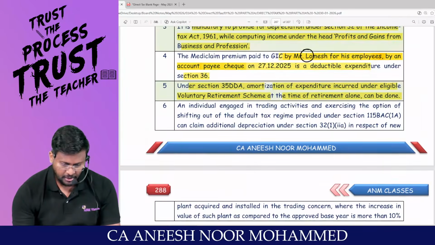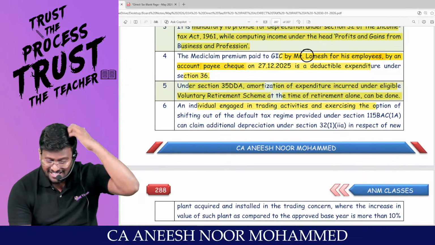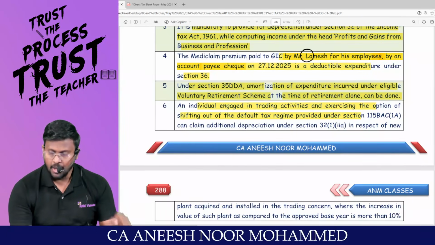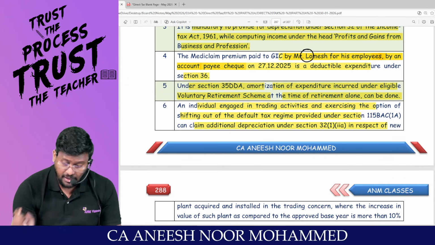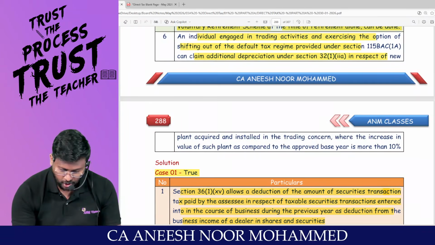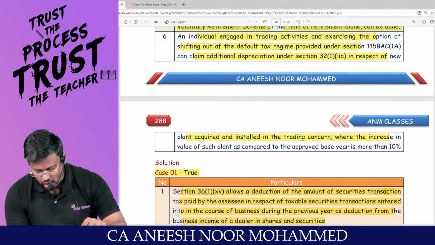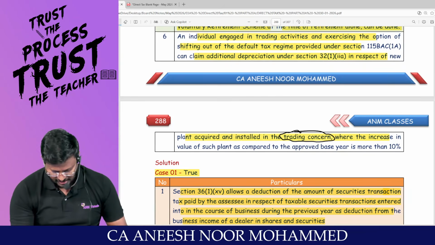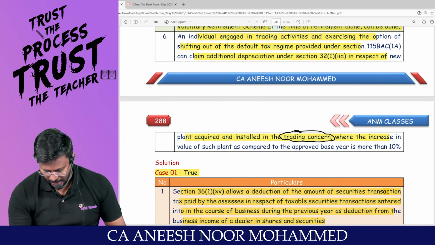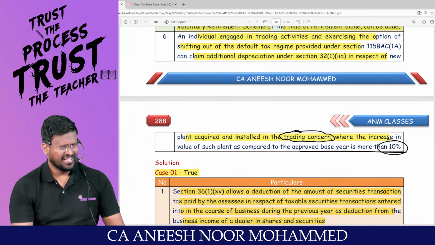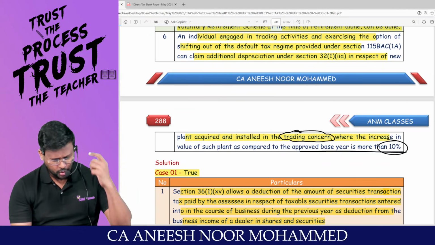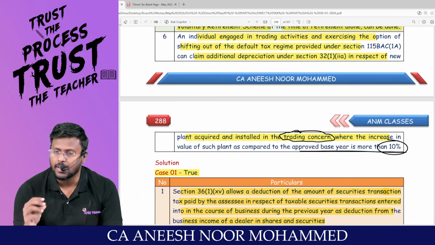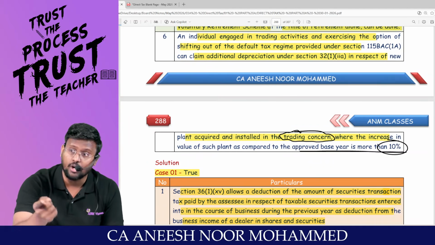Am I right? An individual engaged in trading activities and exercising the option of shifting out of the default tax regime provided under Section 115BAC can claim additional depreciation in respect of new plant acquired and installed in the trading concern, where the increase in value of such plant as compared to the approved base year is more than 10%. In order to enjoy additional depreciation, you should invest in new plant and machinery, and the assessee should be engaged in the production or manufacture of any article or thing.